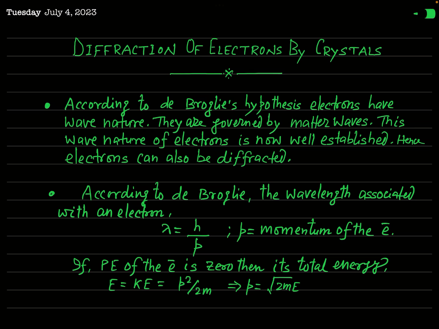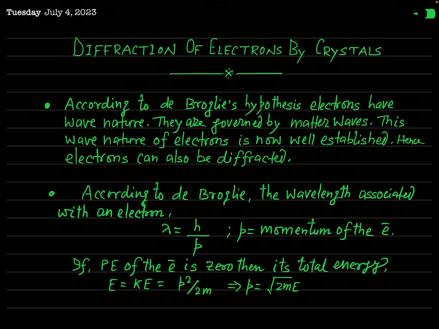And for this, first of all, we will compare the energy of an electron and that of an X-ray photon of the same wavelength. Okay, and therefore we will recall the de Broglie hypothesis.